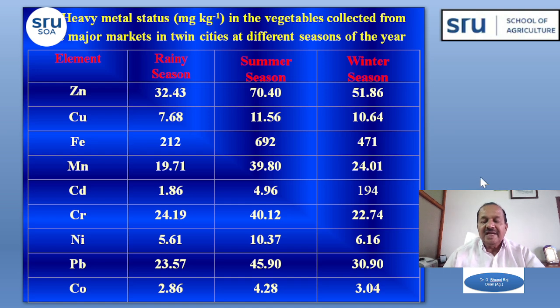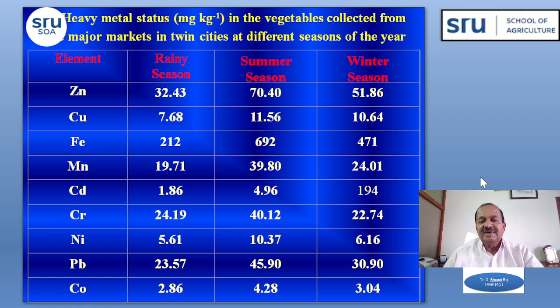Then again, we collected samples and compared them season to season. In the rainy season, a lot of rainfall occurs, so the Musi river water will be diluted with rainwater. Naturally, the heavy metal contents will be less. When we irrigate with that diluted water, contamination may be less.